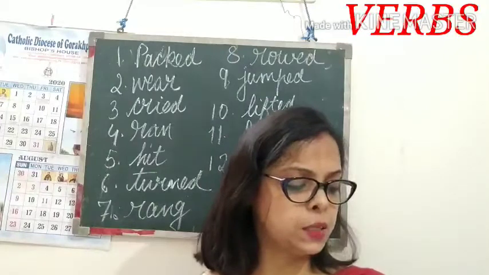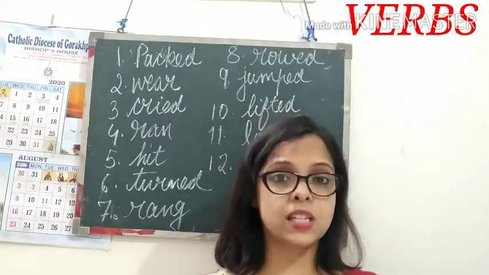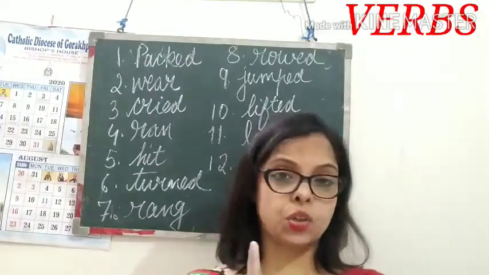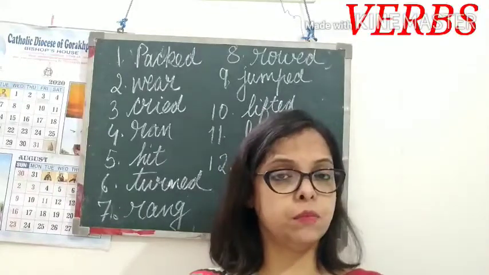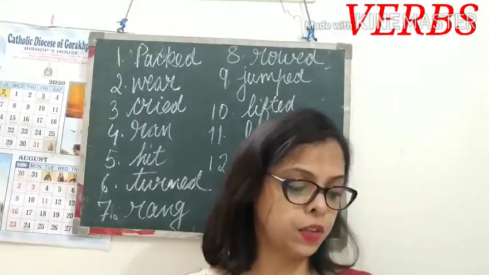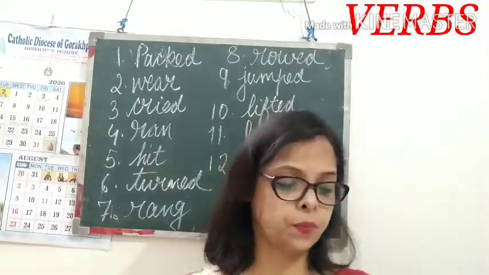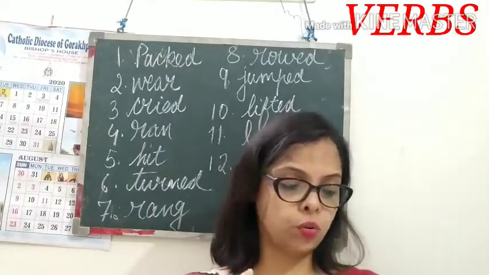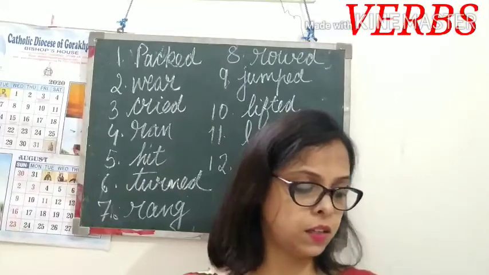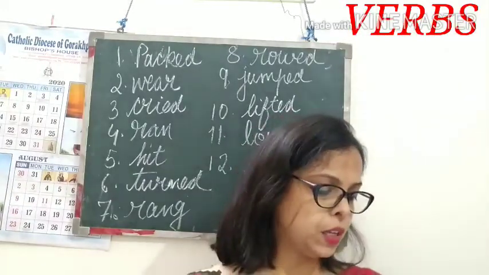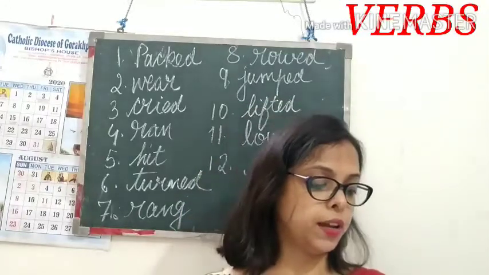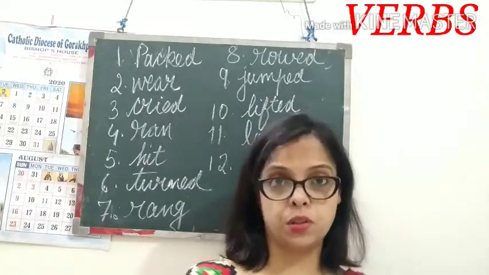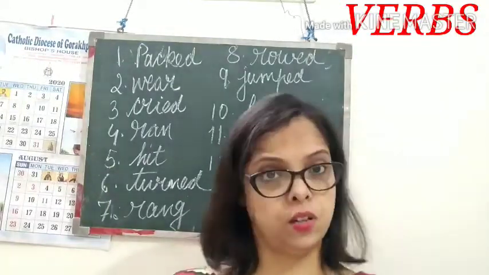First sentence, Manjeet rose early in the morning. Rose is the past tense of rise. Uthna. So you underline rose because the action Manjeet is doing is of rising, means rose. He brushed his teeth. Underline brushed. Bathed and wore his uniform. Underline bathed, wore. So in the second sentence, brushed, bathed and wore, 3 words. He combed his hair and went into the kitchen. Combed is one action, underline it. And went. Went is the past tense of go. So it is showing action. So combed, went. 2 verbs.